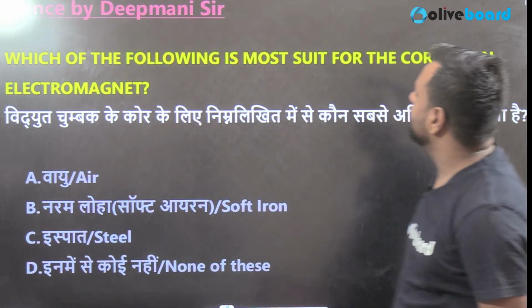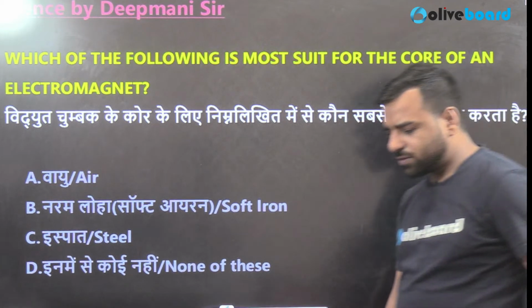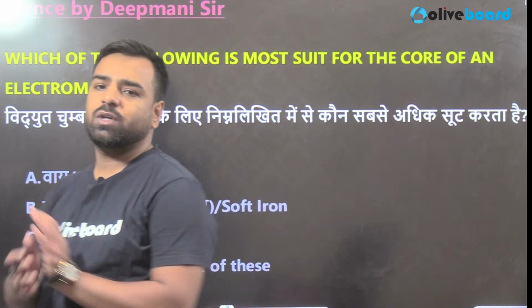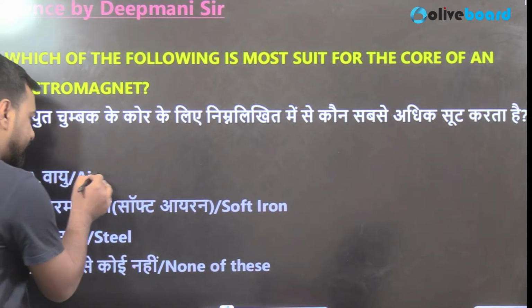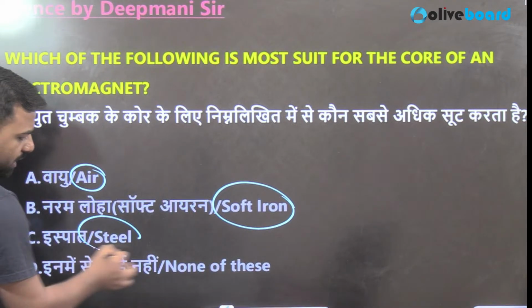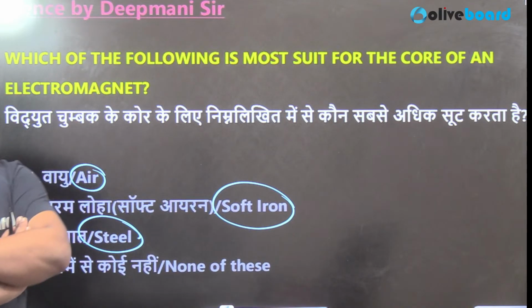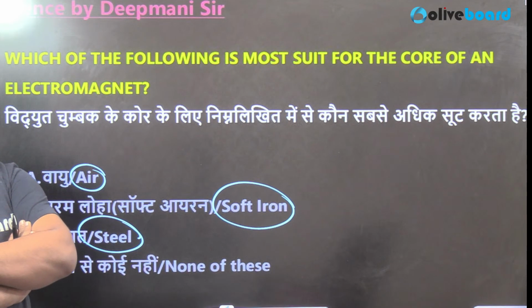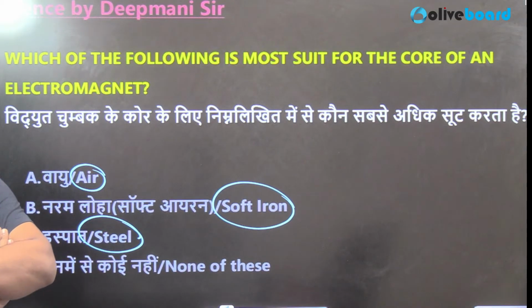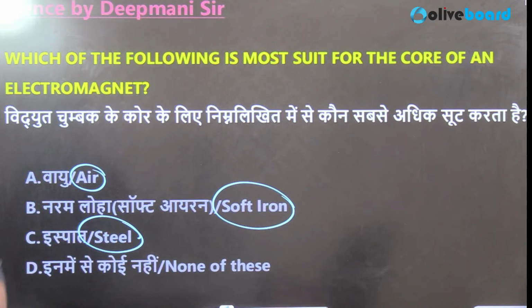Which of the following is the most suitable for the core of an electromagnet? And that's the question from your previous part. We have discussed this when I was discussing the electromagnet. So you have the options, tell me. Is it air? Is it soft iron? Is it steel? Or is it none of the above? So for making the core of an electromagnet, what can be used? And see, the core is used in the solenoid for the production of the strongest magnetism. And here, what do you think should be the correct answer?